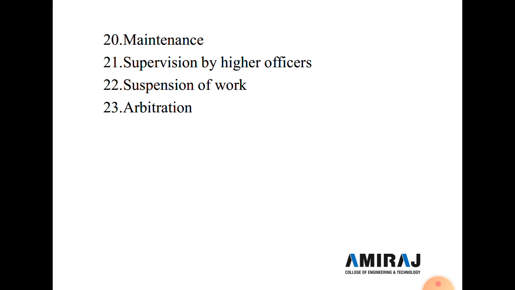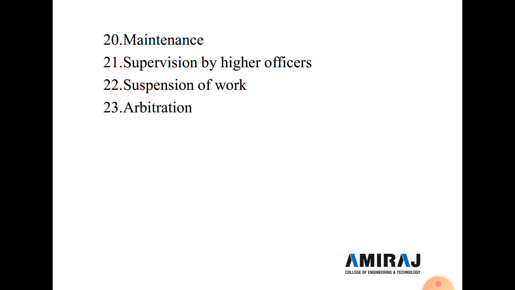Now next is suspension of the work. It is the 22nd type of condition of contract. If at any time the engineer in charge shall for any reason whatsoever require that the whole or any part of the work be suspended for any period, he shall give notice in writing ordering such suspension to the contractor, who shall thereupon suspend or stop the work totally or partially as the case may be. So here suspension of the work is an important point in the conditions of contract.